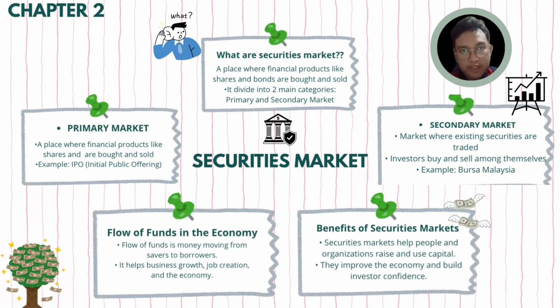And now we continue with my part, which is the flow of funds in the economy and the benefits of the securities market. Flow of funds means the money moving from savers to borrowers, and it helps business growth, job creation, and the economy. First, we start with savers, mainly households. These are people who have extra income. Instead of keeping their money idle, they put it into banks, stock markets, bond markets, unit trusts, or retirement funds. All the savings become a pool of funds that can be used in the economy.